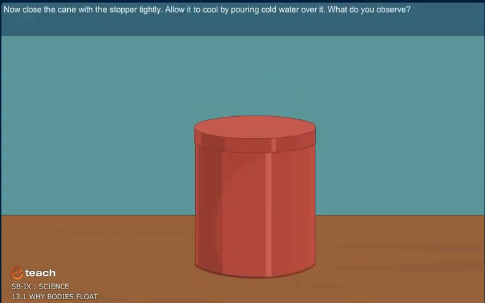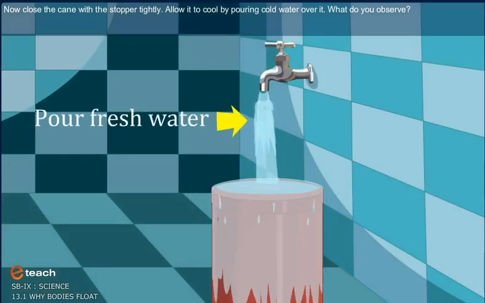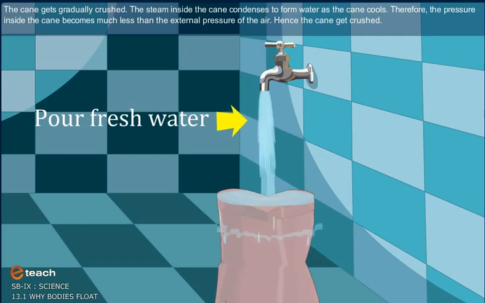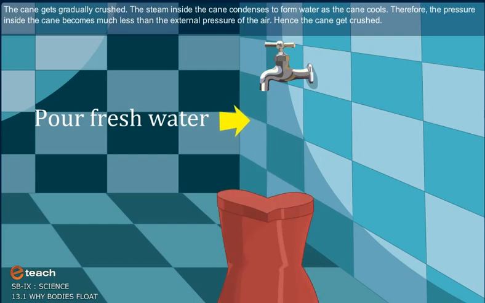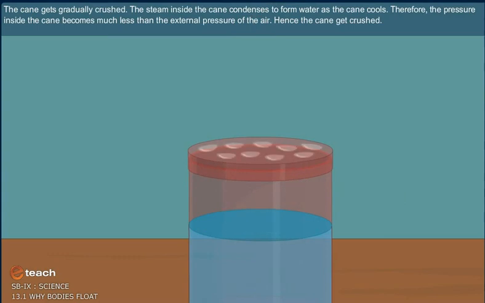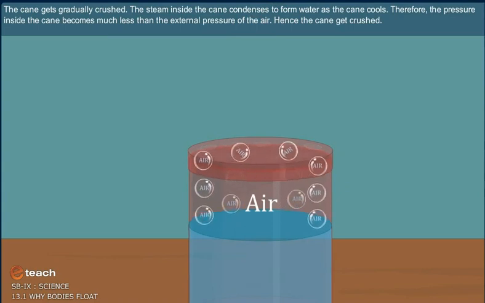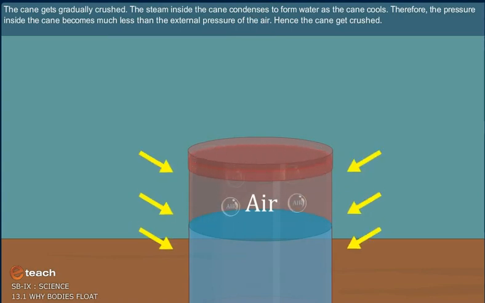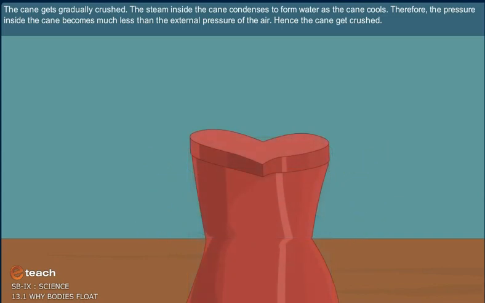Now close the can with the stopper tightly. Allow it to cool by pouring cold water over it. What do you observe? The can gets gradually crushed. The steam inside the can condenses to form water as the can cools. Therefore, the pressure inside the can becomes much less than the external pressure of the air. Hence, the can gets crushed.